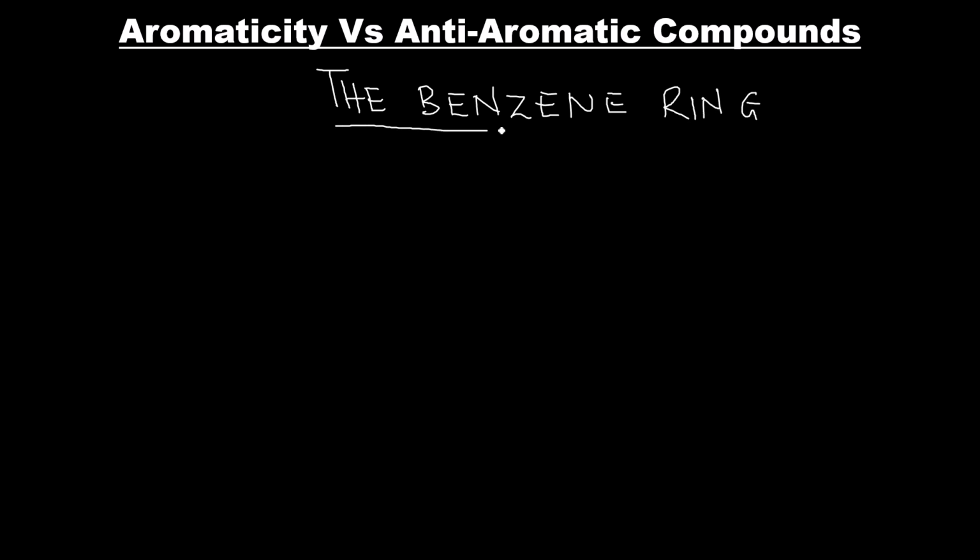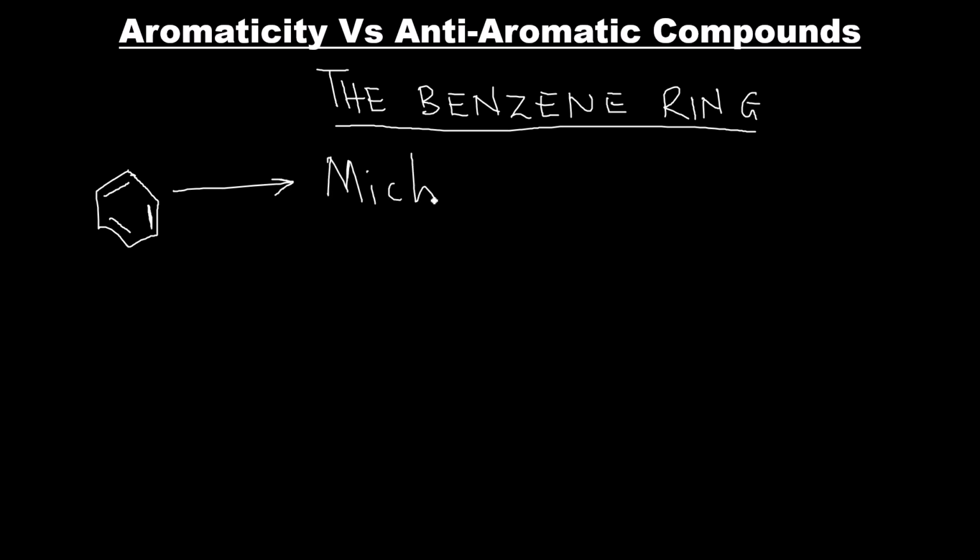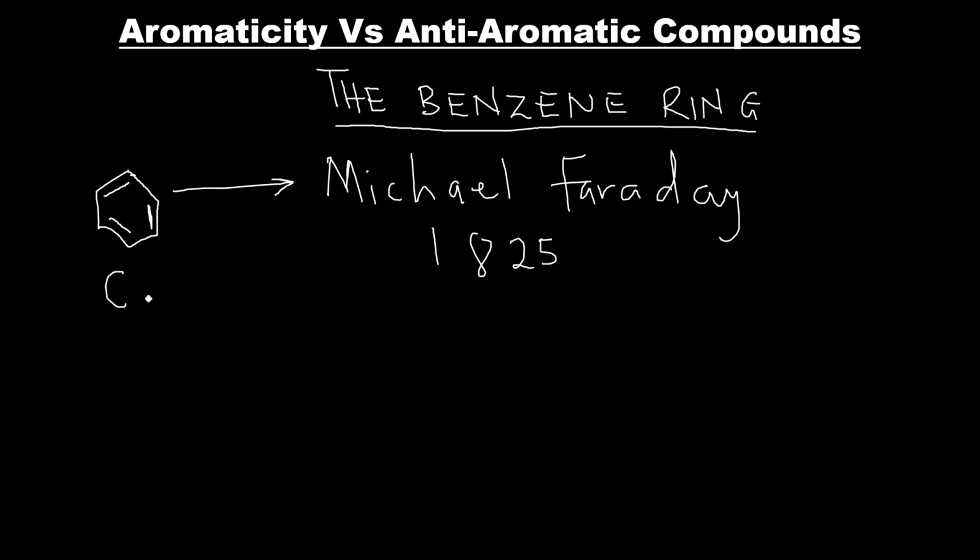I will start our journey by considering the structure of the benzene ring, which itself tends to be an aromatic compound. Benzene was discovered by Michael Faraday in 1825, and the formula of benzene is C6H6. It's obvious that the number of carbons is equal to the number of hydrogens, and this makes the benzene molecule an unsaturated compound.